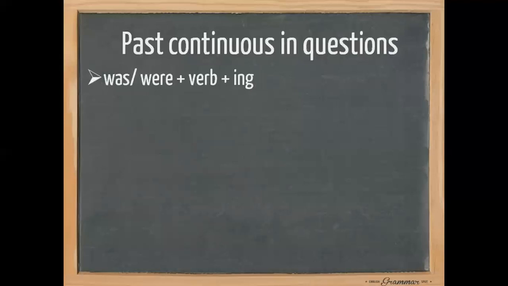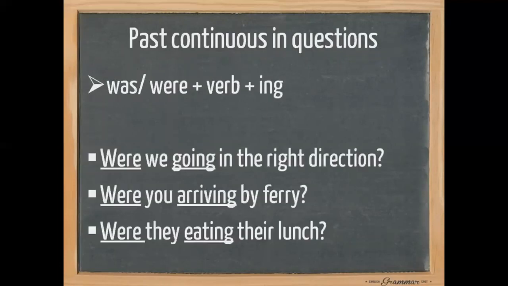With the questions, we use was or were, then we need the subject, then we need, as usual, the verb base form plus ing. We have many examples. As we mentioned, were or was in the beginning, then we need the subject, then the verb, which is base form plus ing, then the complement plus question mark.